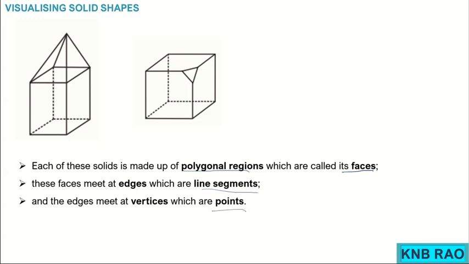Such solids are called polyhedrons. Polyhedrons are made up of faces which are polygonal regions, where those faces meet along the edges, which are line segments, and these edges meet at vertices, which are point corners. Such solids are called polyhedrons.